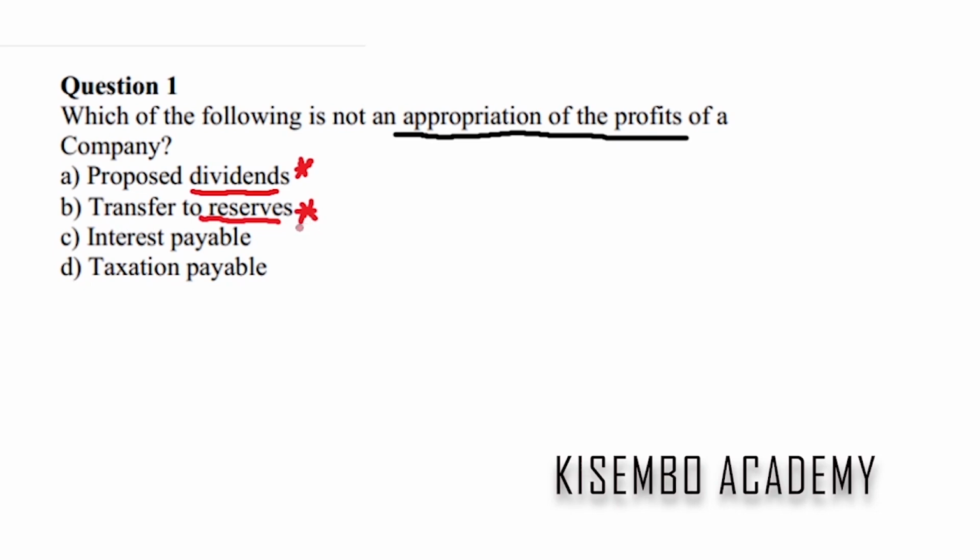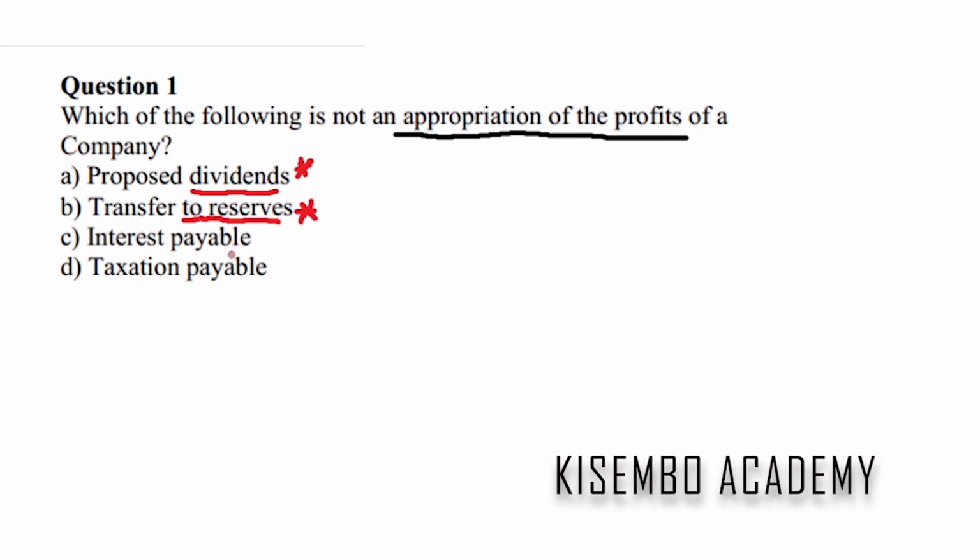For example, when you sell fixed assets and you get profits from selling the fixed assets, that profit is not coming from the daily operations of the business. So those are called capital reserves. Well, let's not go so deep into that, but you get what I mean. Reserves come from profits, and so if you do not have profits, there are no reserves. So this transfer to reserves is an appropriation of profits. That can't be the answer to this question.